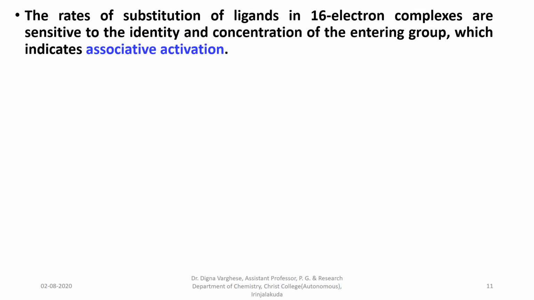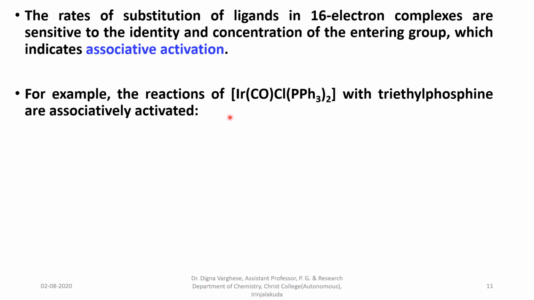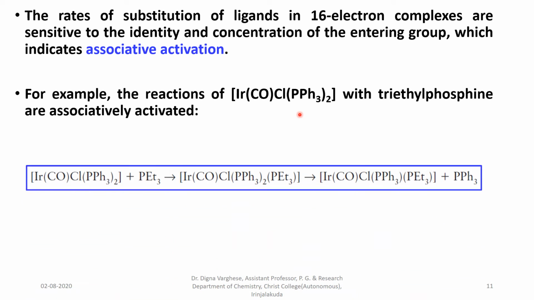The rates of substitution of ligands in 16 electron complexes are sensitive to the identity and concentration of the entering group, which indicates associative activation. If the compound is a 16 electron species, it undergoes substitution reaction by an associative mechanism. For example, the reactions of IrCOCl(PPh3)2 with triethyl phosphine are associatively activated.